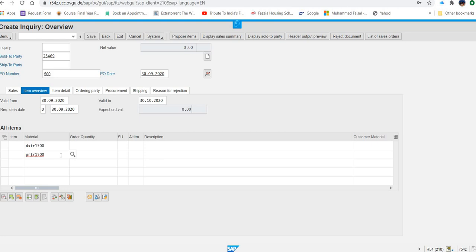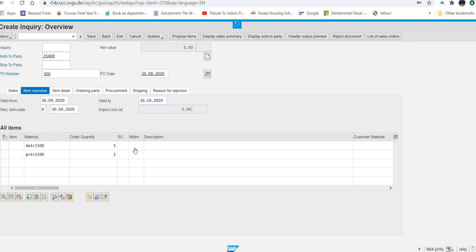So instead of searching this whole data, you can search it also, but you can do it if you know the codes in the exercise, you can see and you can directly type here. Now order quantity, they are asking 5 for the DXTR and 2 for the PRTR, professional touring bike. One is the deluxe touring bike and the other one is the professional touring bike.